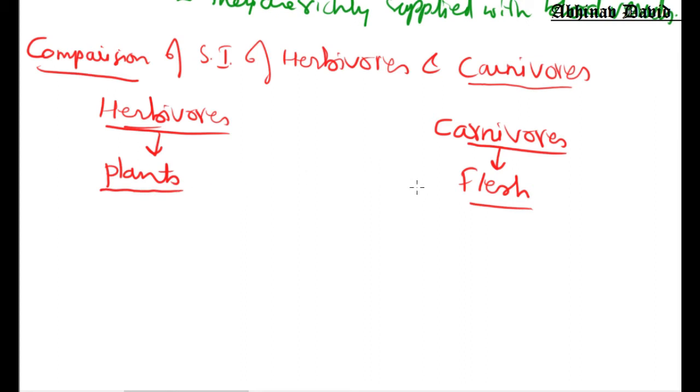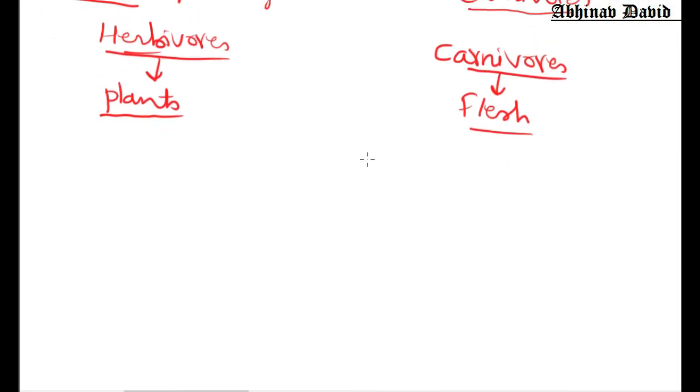Commonly people think that flesh is hard to digest and does not get easily digested, and that plants are easily digested by the small intestine. That is a wrong concept. Why is it wrong? Let us try to understand this. Herbivores eat plants, and plants have cellulose.